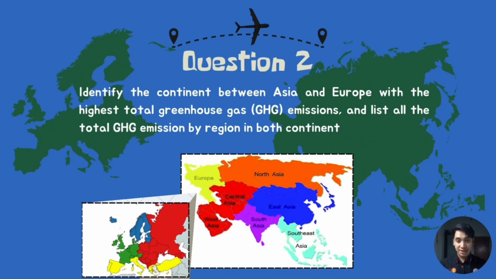Next, we move on to the second question. We will identify the continent between Asia and Europe with the highest total greenhouse gas (GHG) emissions and list all the total GHG emission by region in both continents.